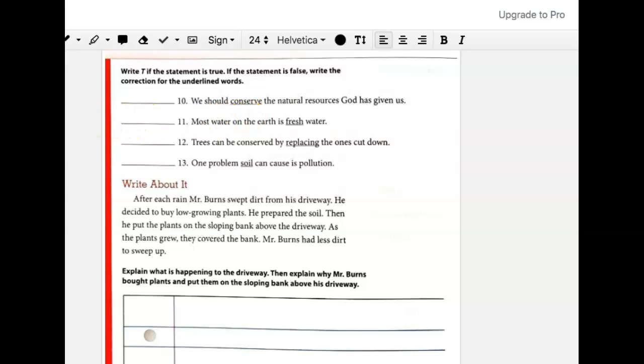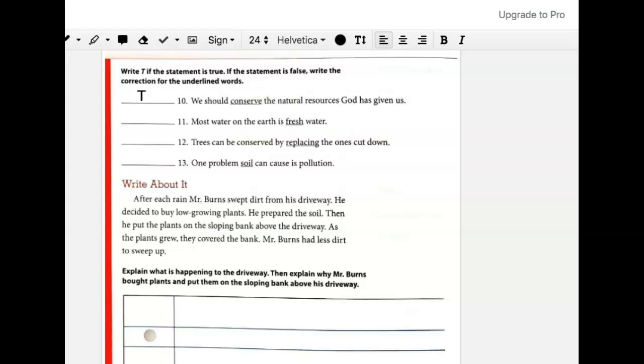Number 10. We should conserve the natural resources God has given us. Conserve means to use something wisely or to not waste something. So we should not waste, or use, the natural resources wisely. Is that correct? Yes, that is true.